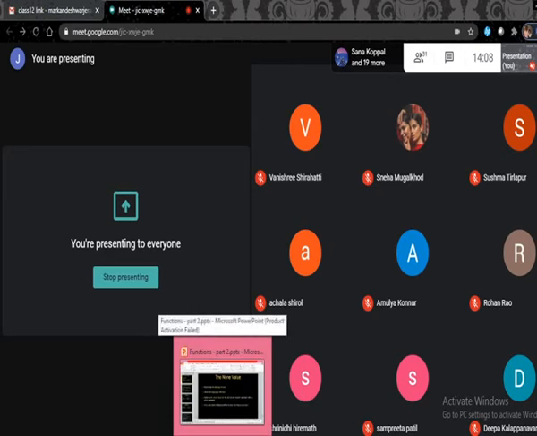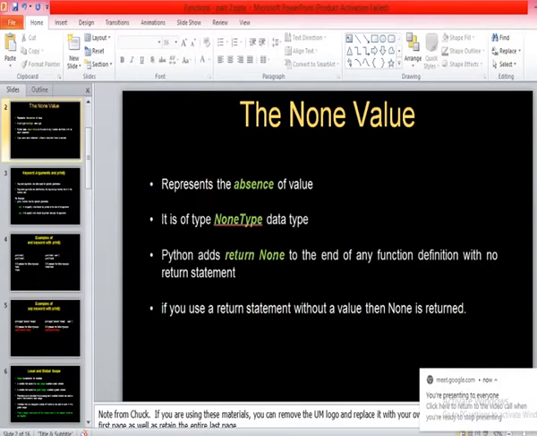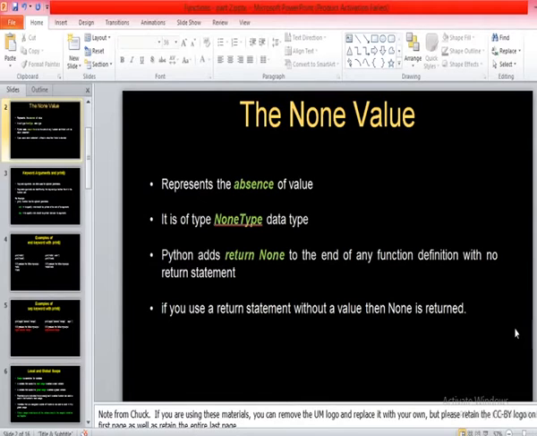Is my screen visible now? Yes, sir. So now, continuing with functions, one of the important data types you must remember with functions is the None value. Capital letter N followed by one, None is the value. It is called the absence of value. It represents the absence of value.